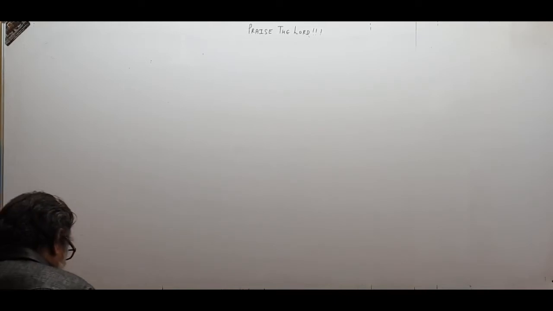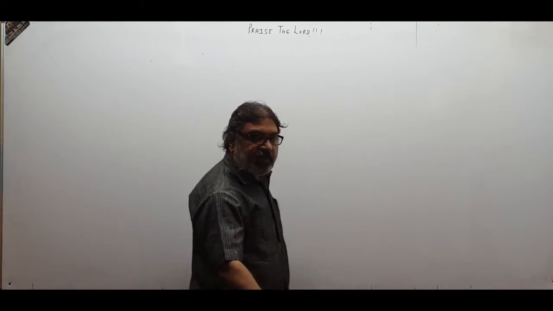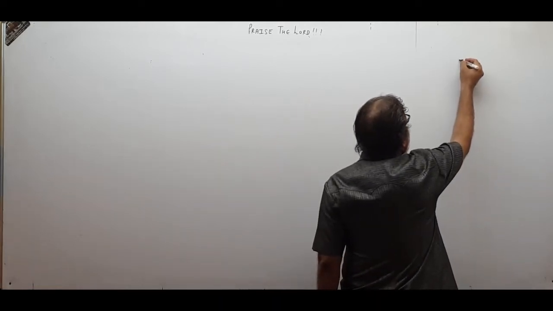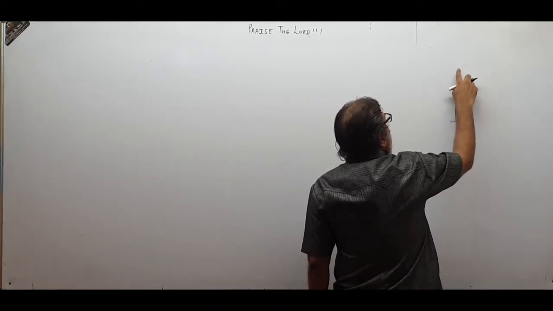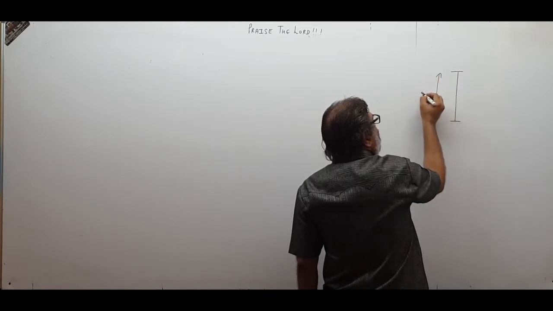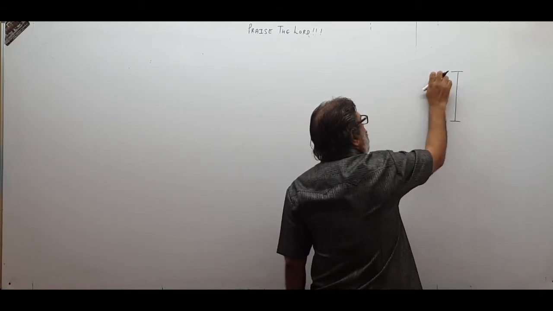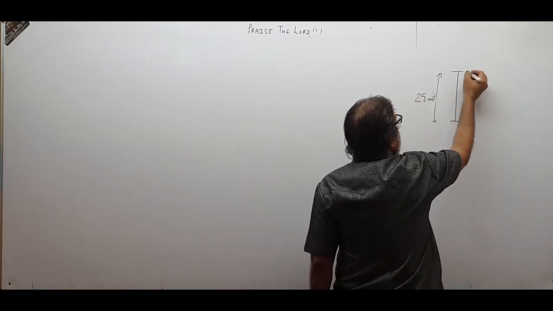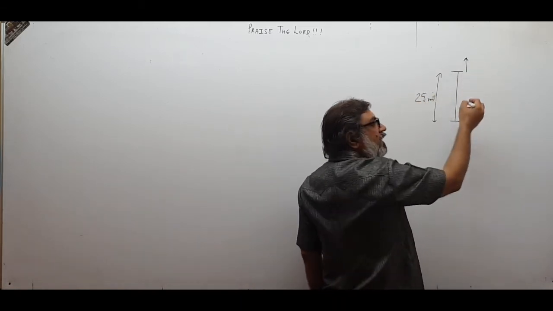Okay, children. Now let us understand a few sums. Let us pick up some numericals to understand how things are done. Supposing there is a building like this, and the height of this building is, supposing, 25 meter. And there is a ball thrown from here in upward direction.